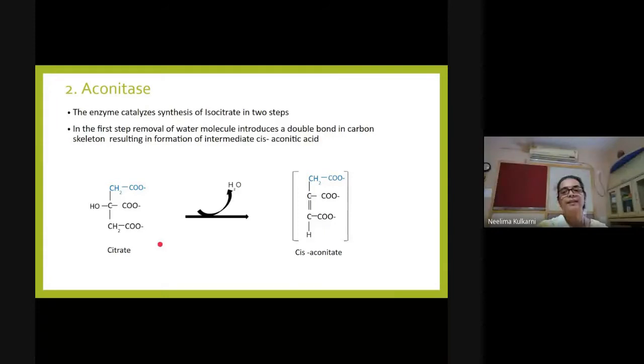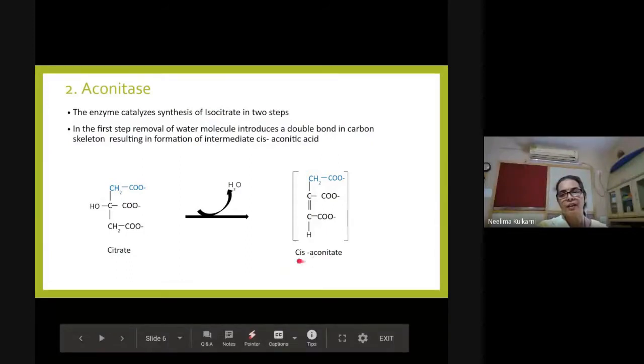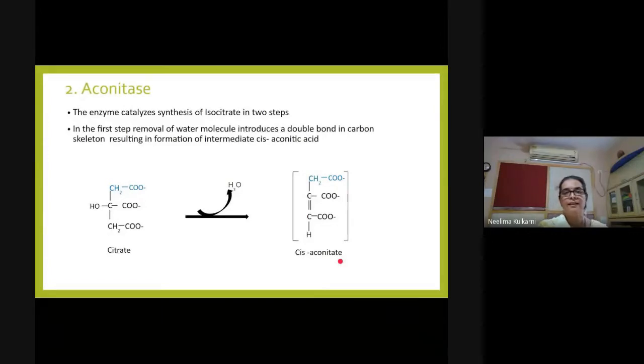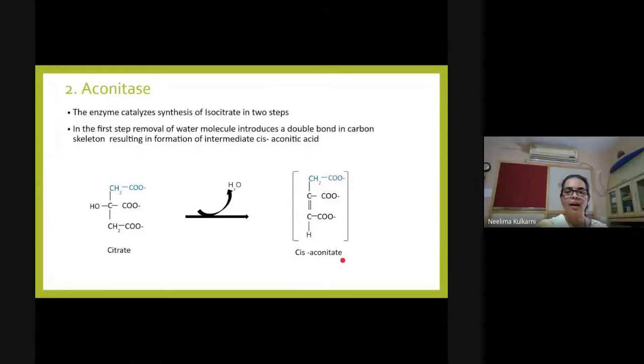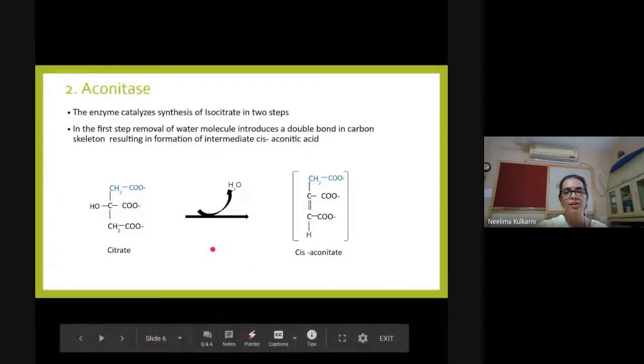Aconitase catalyzes the next 2 steps. The product shown here in bracket, as I mentioned yesterday, cis aconitate, is synthesized as an enzyme bound intermediate in 2 steps. First, the citrate is dehydrated, removing a water molecule, and in the next step, the intermediate that is synthesized, cis aconitate, is hydrated. Now let us see how the reaction is taking place, how dehydration is taking place.